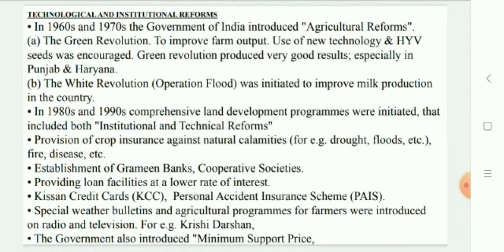The Green Revolution, based on the use of package technology, and the White Revolution, that is Operation Flood, were some of the strategies initiated to improve agriculture.